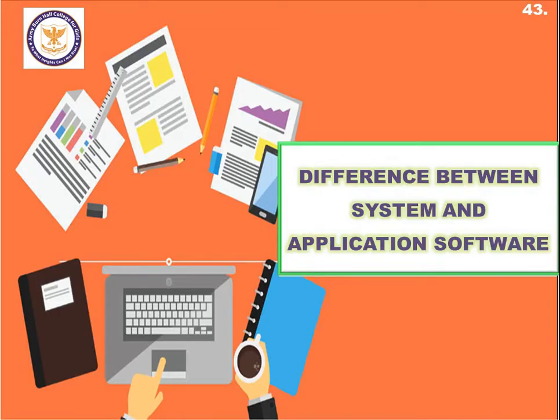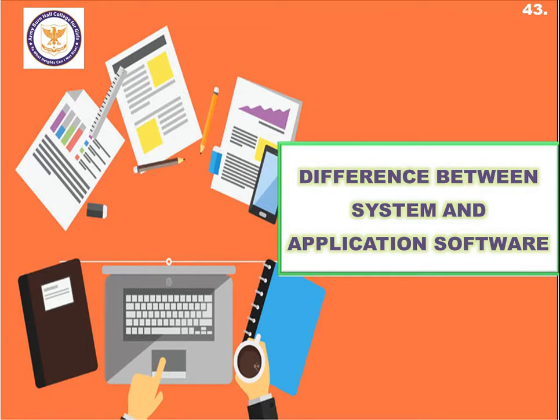Before moving towards the actual topic, the foremost thing you need to know is what the differences are between system software and application software. That must be easy for you, because you are already done with all the types of system software, so you have already grasped the concepts of system software.